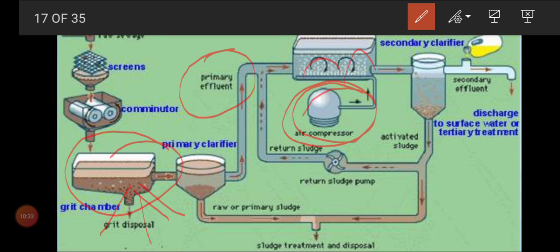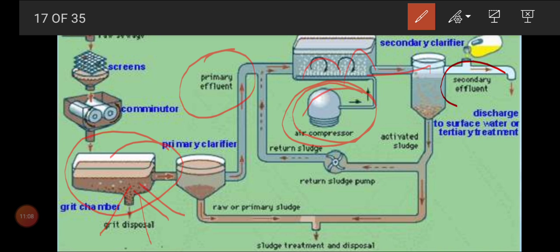And the air compressor will be there to give more air, because here anaerobic bacteria, aerobic bacteria, and fungi will also work. So we need to give more oxygen for better treatment. Afterwards it comes through the secondary clarifier. There also, after digestion by the microbes, the waste will be drawn off. That waste will be collected again, and the remaining is the secondary effluent.